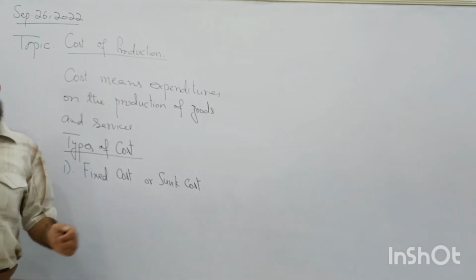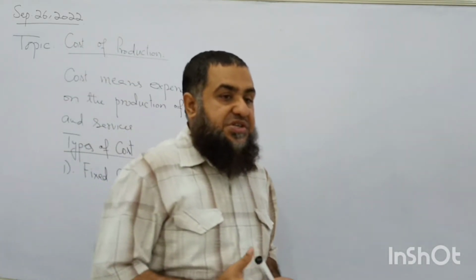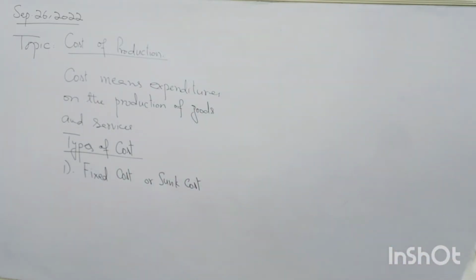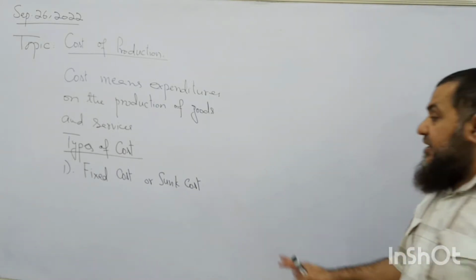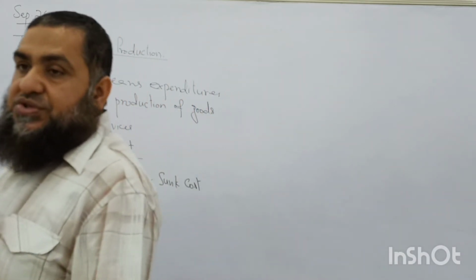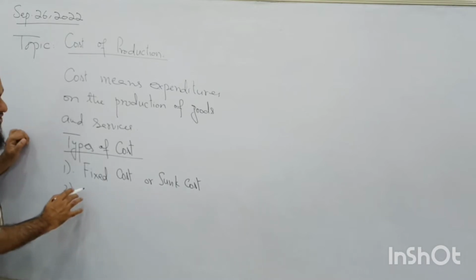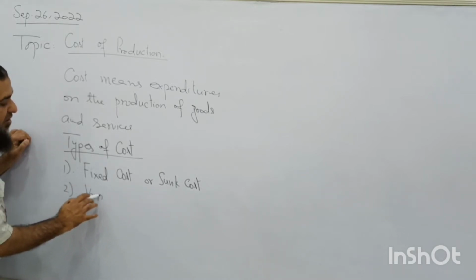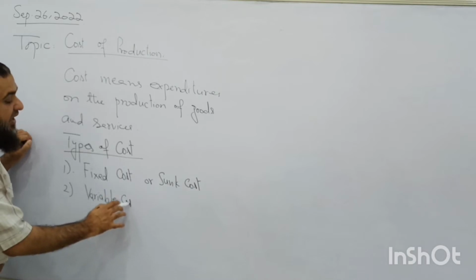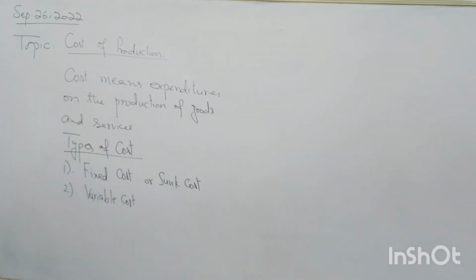If a firm has constructed its own building to produce the goods, whatever cost it has paid for that construction of the building is sunk cost. It is independent of the level of output produced. I will explain them one by one. The second cost of production is variable cost. It is also called direct cost of production. It is directly involved in the production. It will be the raw material and labor cost.